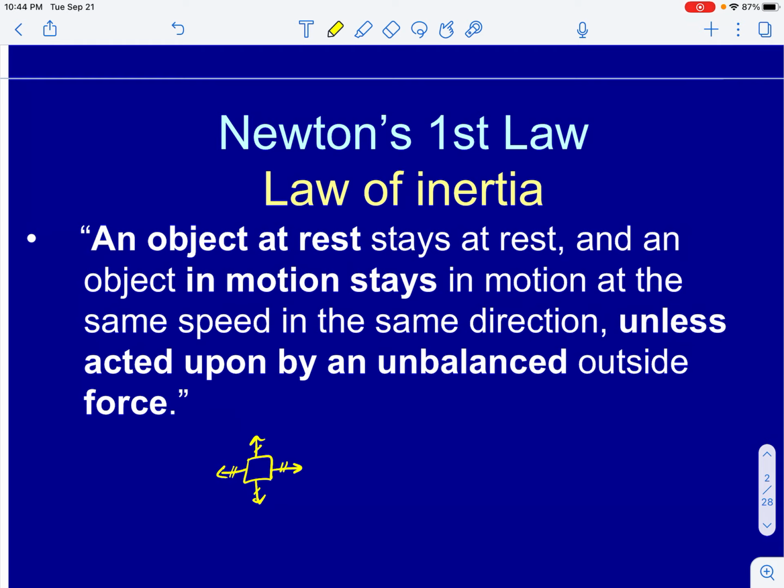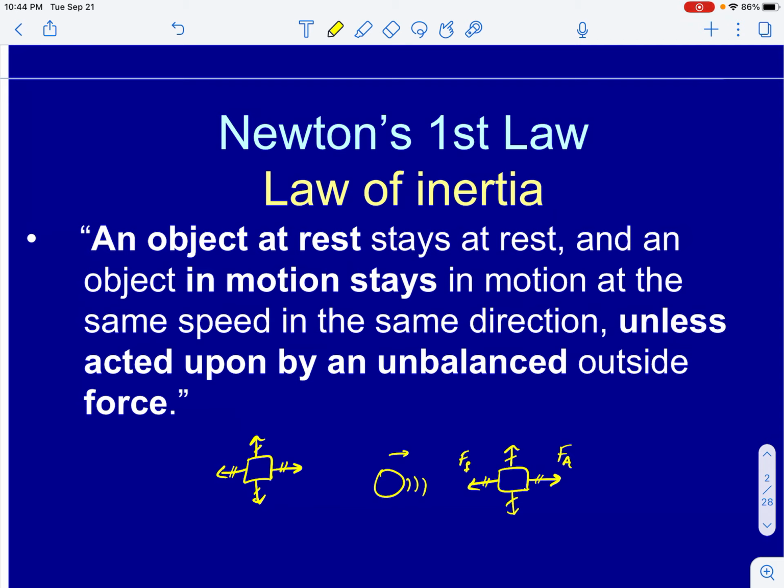But if I have an object that's already moving, so let's say I have a ball that is rolling, okay? If that ball is already in motion, then that object is experiencing a net force of 0, or if I am applying a force to this moving object, but the object is also experiencing a frictional force, and these are of equal magnitude, then my object will not change its motion.